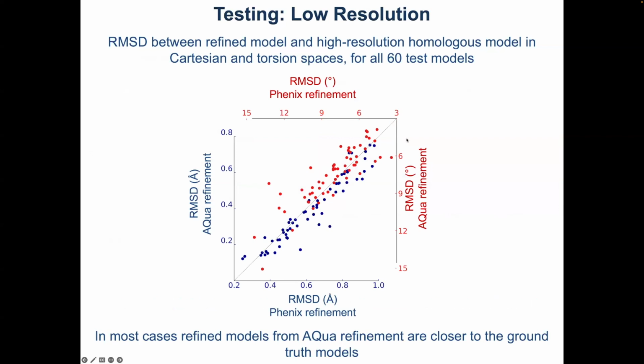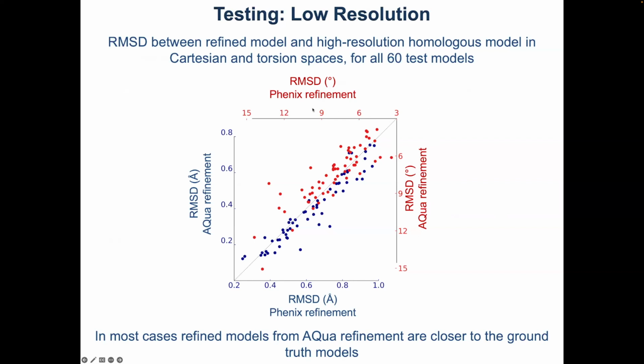And this is a little bit of a busy plot, but it basically shows, remember in the beginning I mentioned all these 60 structures we decided to use as testing structures. They have high resolution homologous structures. And this is a scatter plot showing the distance between the refined structure and the homologous structure using AquaRef refinement and Phoenix standard refinement in Cartesian space in angstroms and in torsion angle space.